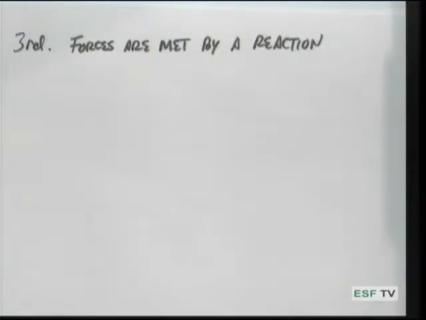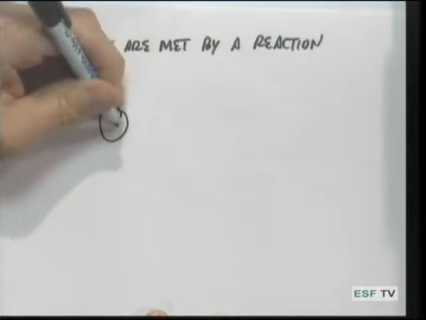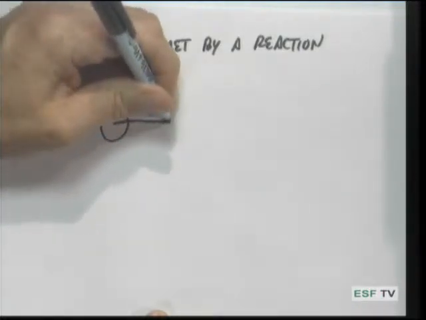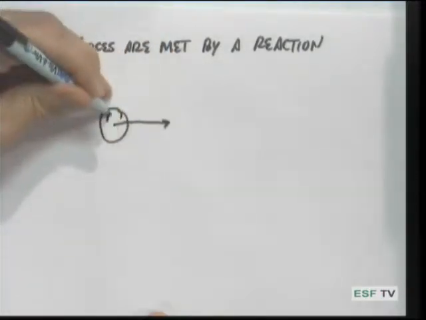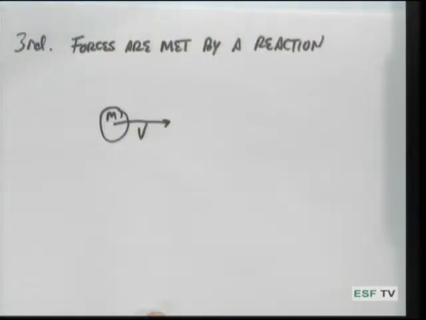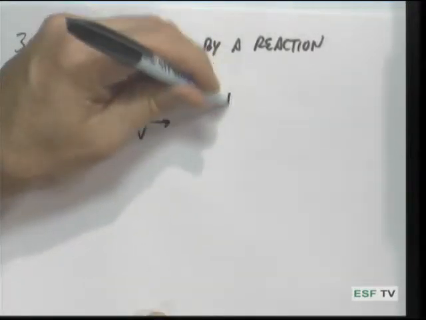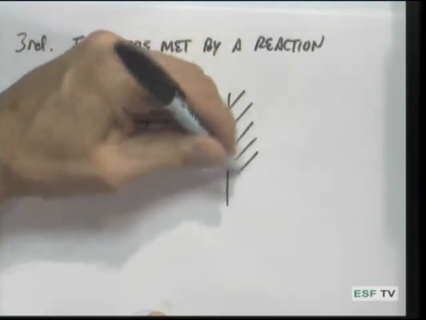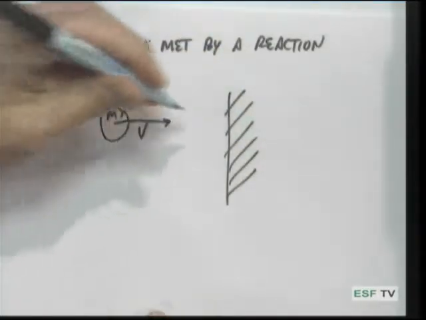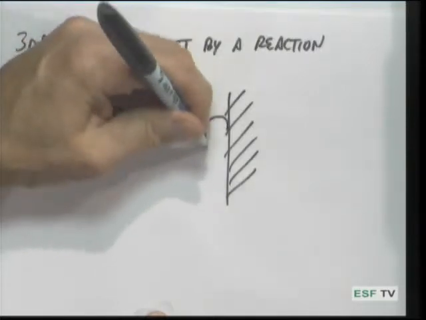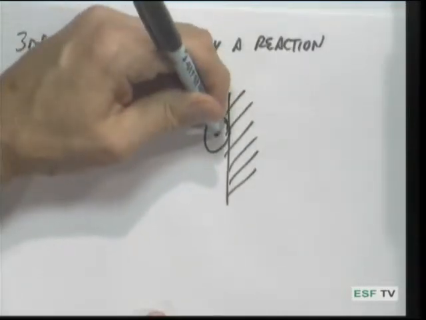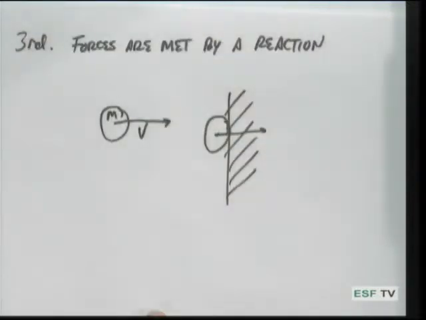Forces in Newtonian mechanics never act by themselves. They always act in some kind of context. They act as interacting entities. And so, if you have an object that is traveling at a certain velocity, it has a certain mass, and it's going at a certain velocity, it's going to have a certain momentum. If it bumps up against some kind of a wall, for example, it's going to impact that, and at the moment of impact it's going to have a certain momentum, but that momentum is not going to go away.